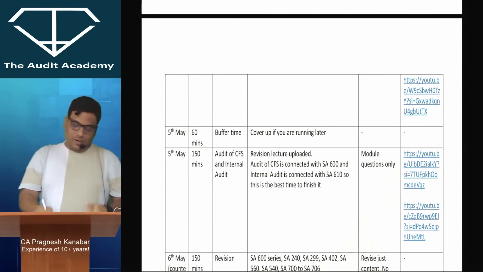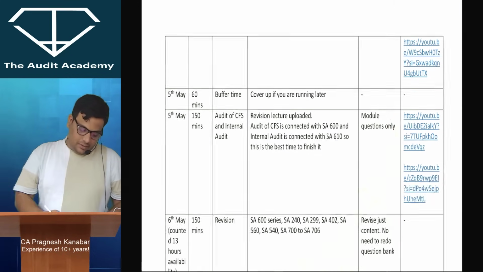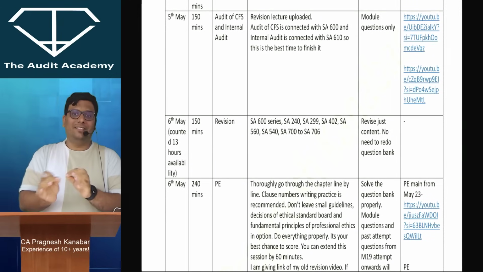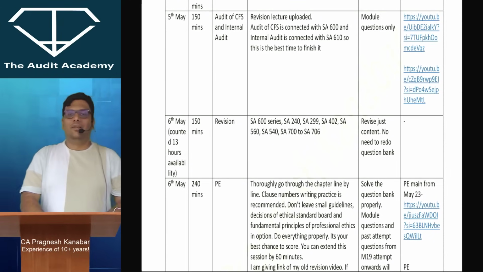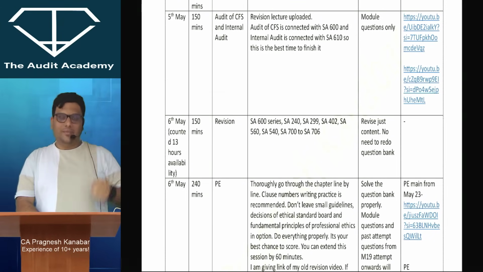All right, okay, so the links are over here. Okay, if at all 1 or 2 links are wrong, I've ensured that all the links are correct, but if at all there is such a clerical error, please write it in the comment box. I'll give you the right link.